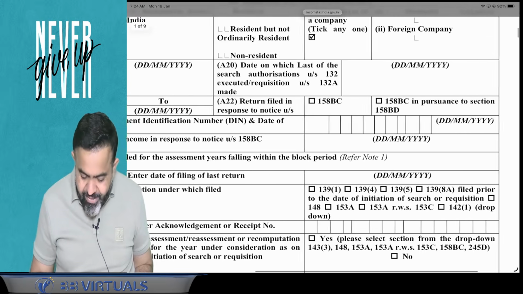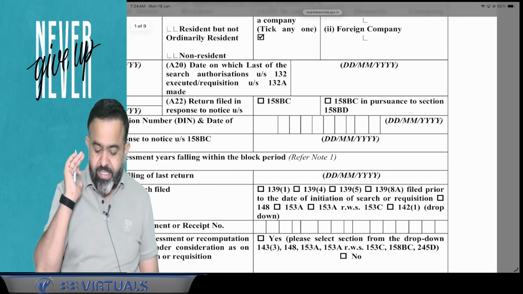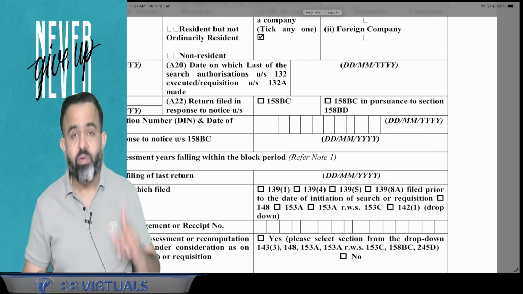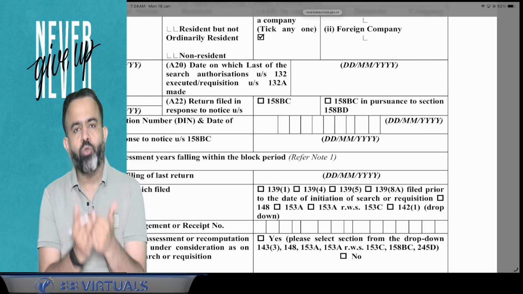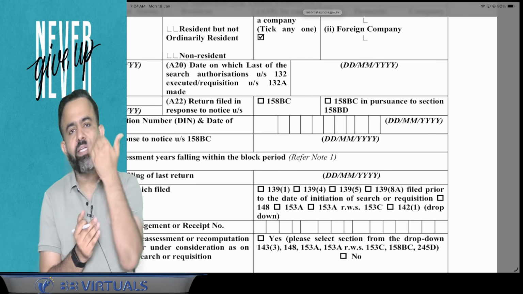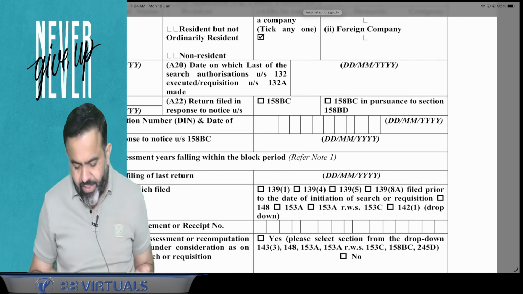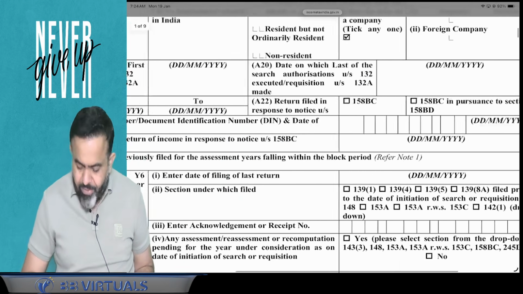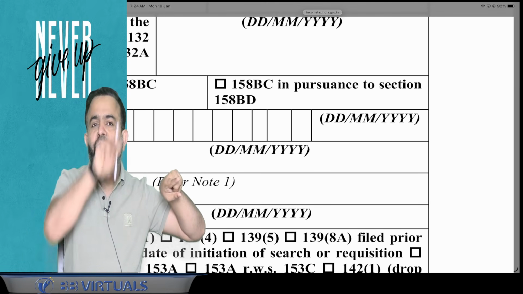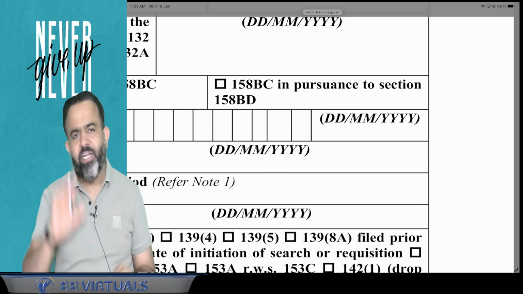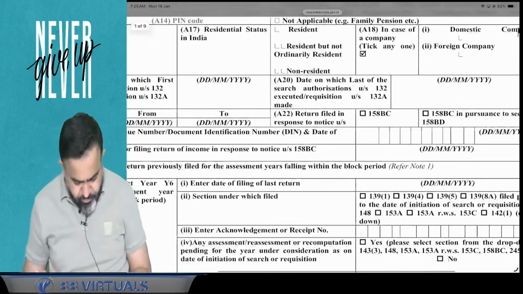Now, return filed in response to: are you filing the return in response to a notice under section 158BC or not? Under section 158BC, the AO will issue you one notice and ask you to file the return of the block period, so you have to file the return for the block period. Now guys, there is one more section, that is 158BC, but in pursuance of section 158BD. Now what is 158BD? I will explain it here.